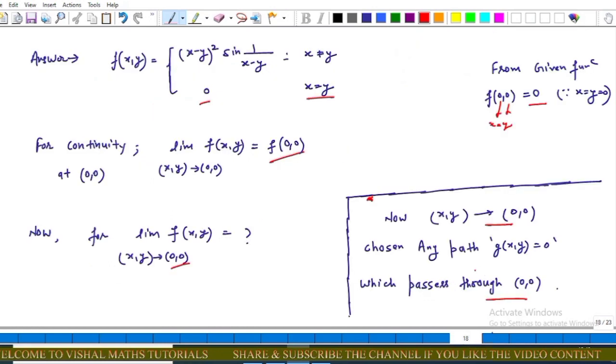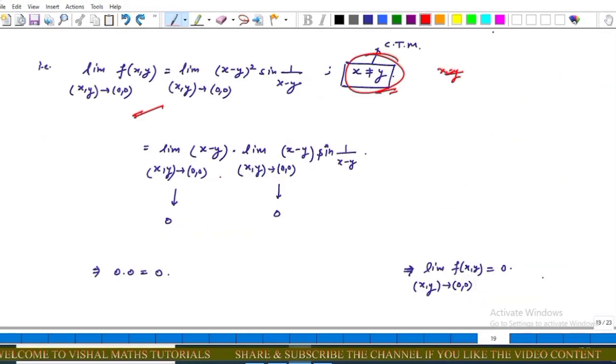As we know, for any path g(x, y) = 0 that passes through (0, 0), now for this path which passes through the origin, the limiting value of (x − y) as (x, y) tends to (0, 0) always tends to 0. Similarly, the limiting value of (x − y) sine of 1 upon (x − y) when (x, y) tends to (0, 0) always tends to 0. This implies that the whole limit tends to 0.